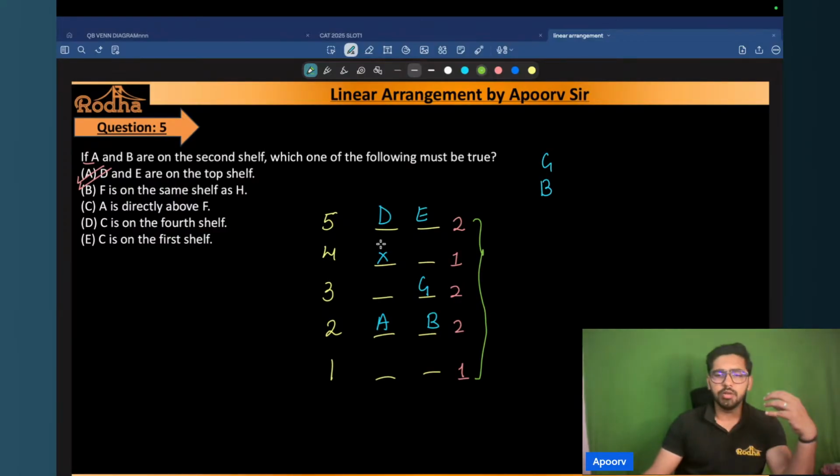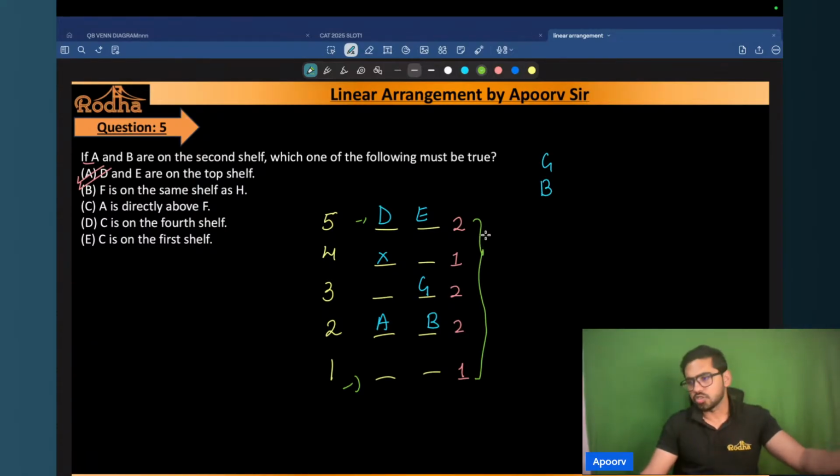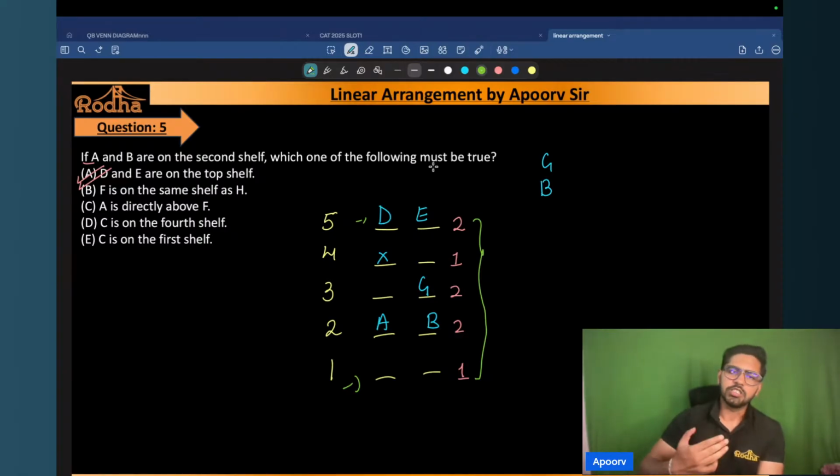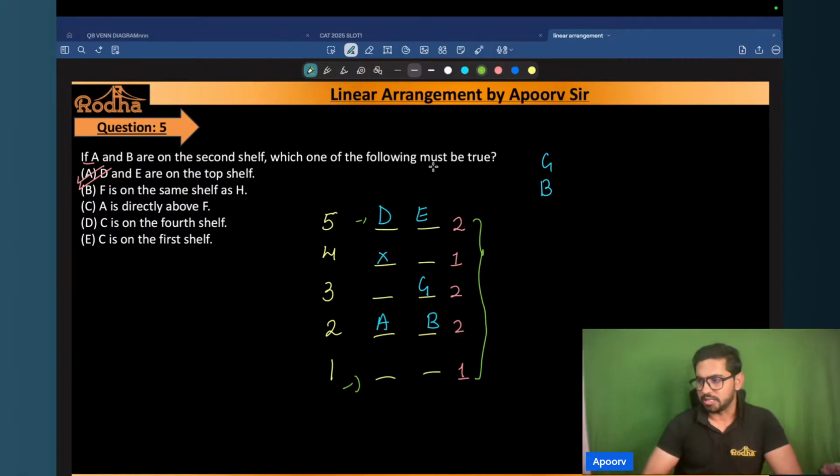Otherwise I would have made cases here. Once I would have placed D and E here, then I would have placed here, right? So this condition would have not crossed my mind. But the moment I did it then and there, when I was reading the story of this set, it made it easy for me to solve it now here. So I think this was a set based on arrangement. I hope each one of you could follow this particular set here, right?